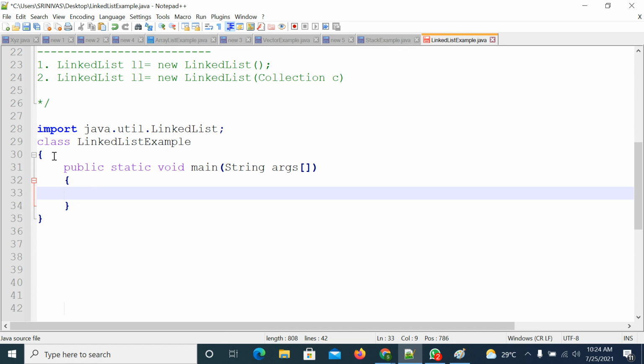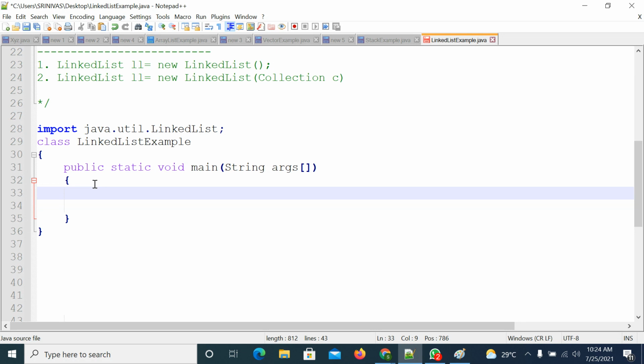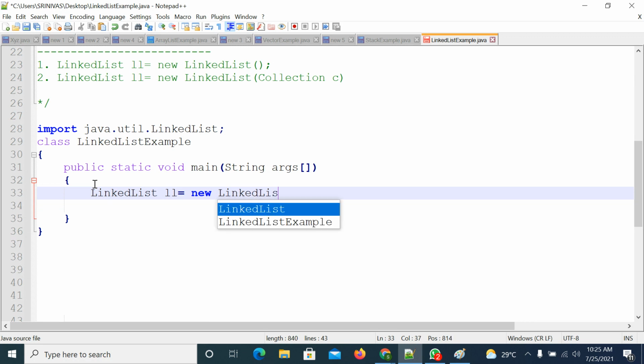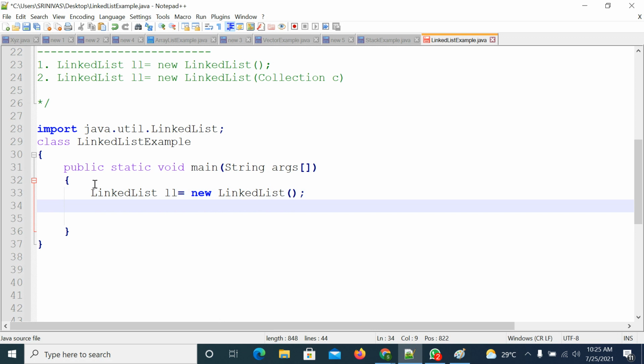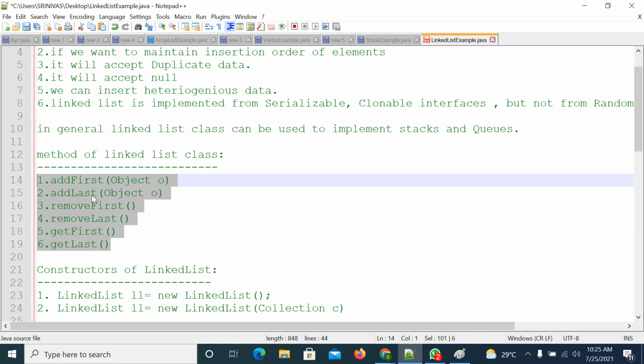Inside the main method, just create an object of the linked list, any one of these ways. First I am trying without parameters. So I am creating a linked list object, LinkedList sum ll equal to new LinkedList. Right. So I created the linked list object. Now I can add the elements, right? For adding the elements, what methods are available? Here we don't have any plain methods for adding. Add first, add last are there.